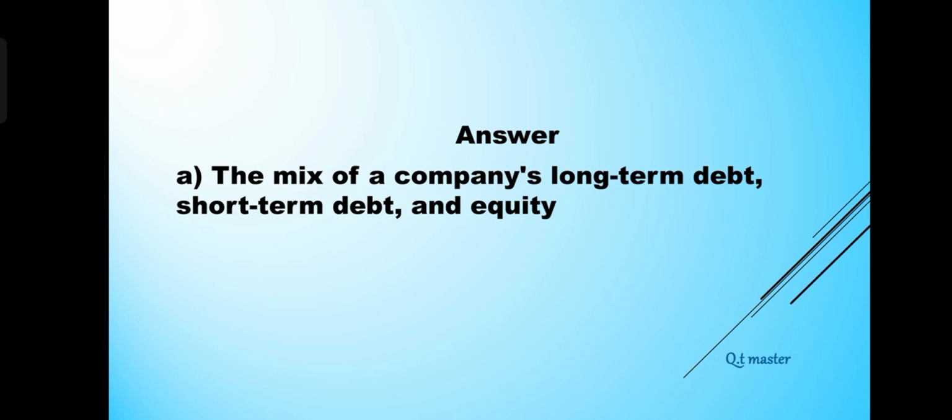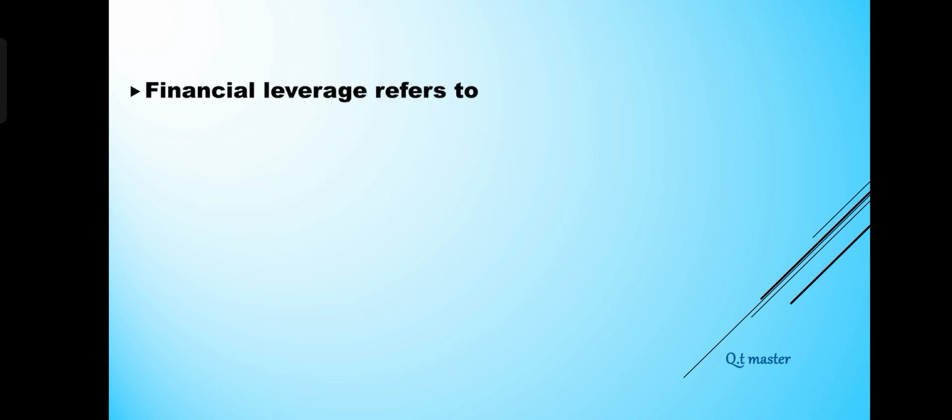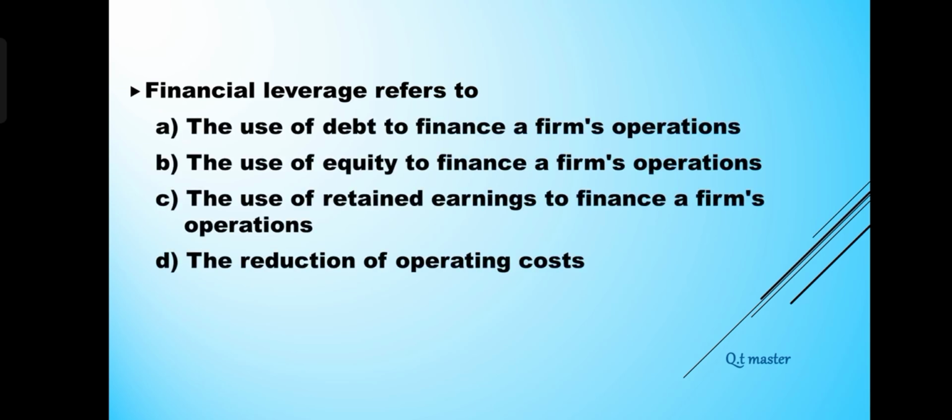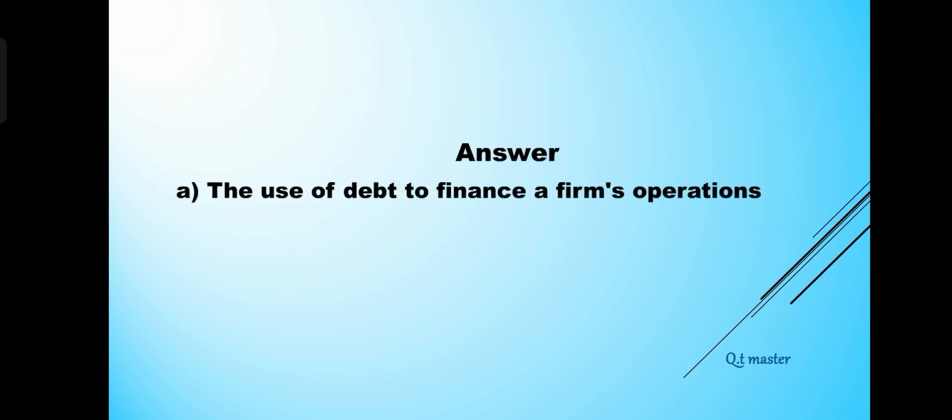Financial leverage refers to A. The use of debt to finance a firm's operations. B. The use of equity to finance a firm's operations. C. The use of retained earnings to finance a firm's operations. D. The reduction of operating costs. Answer: A. The use of debt to finance a firm's operations.